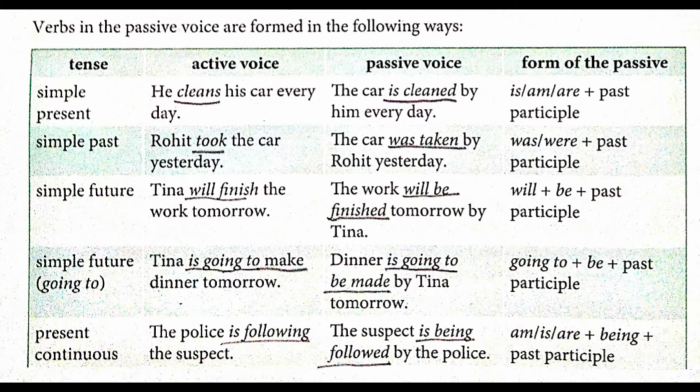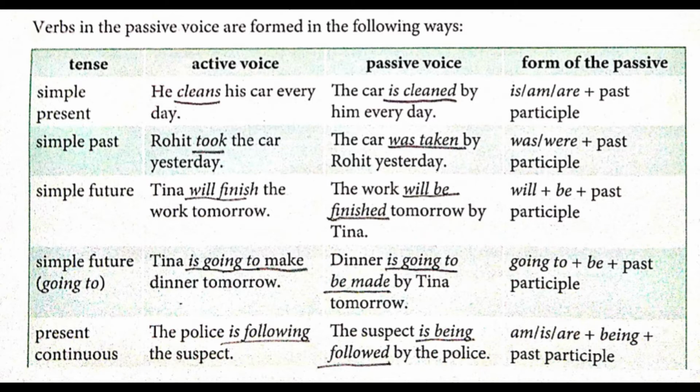Now, when you are using going to form, so here in simple future tense we use going to form also. For that the example is Tina is going to make dinner tomorrow. So, please underline is going to make also, because make will turn into made. So here the answer in passive voice will be dinner is going to be made by Tina tomorrow. So please underline is going to be made. So is going to make will turn into is going to be made. So the form of the passive verb is going to plus be plus past participle.